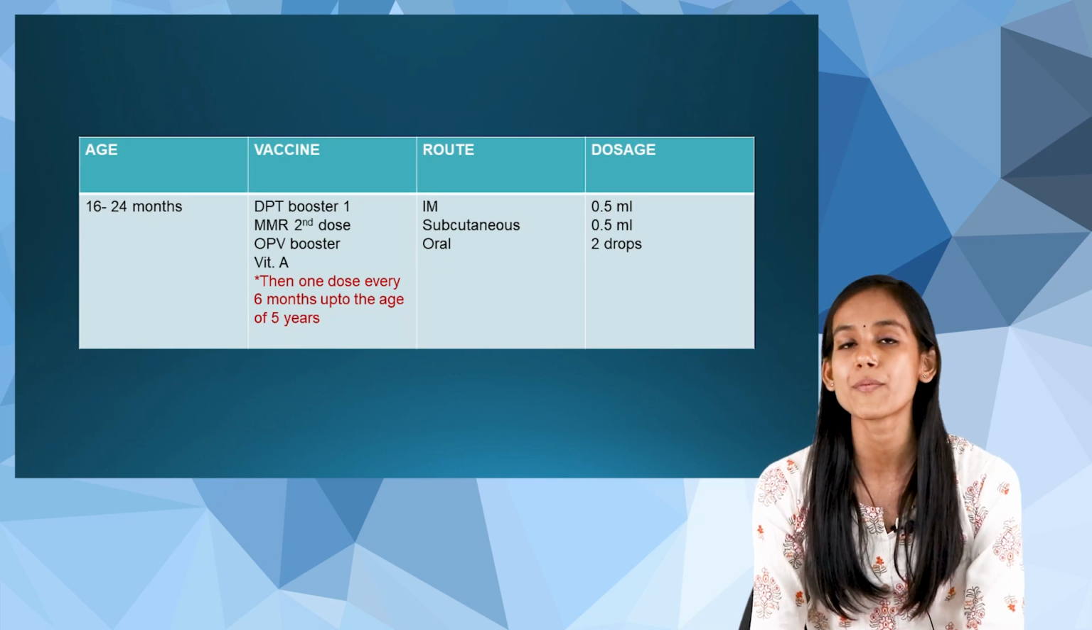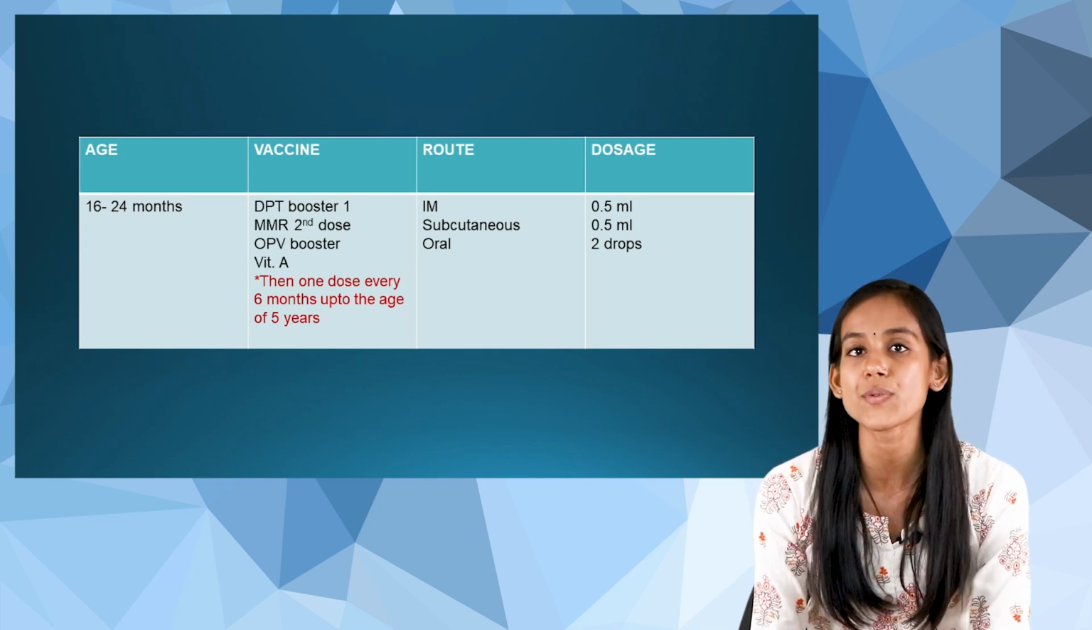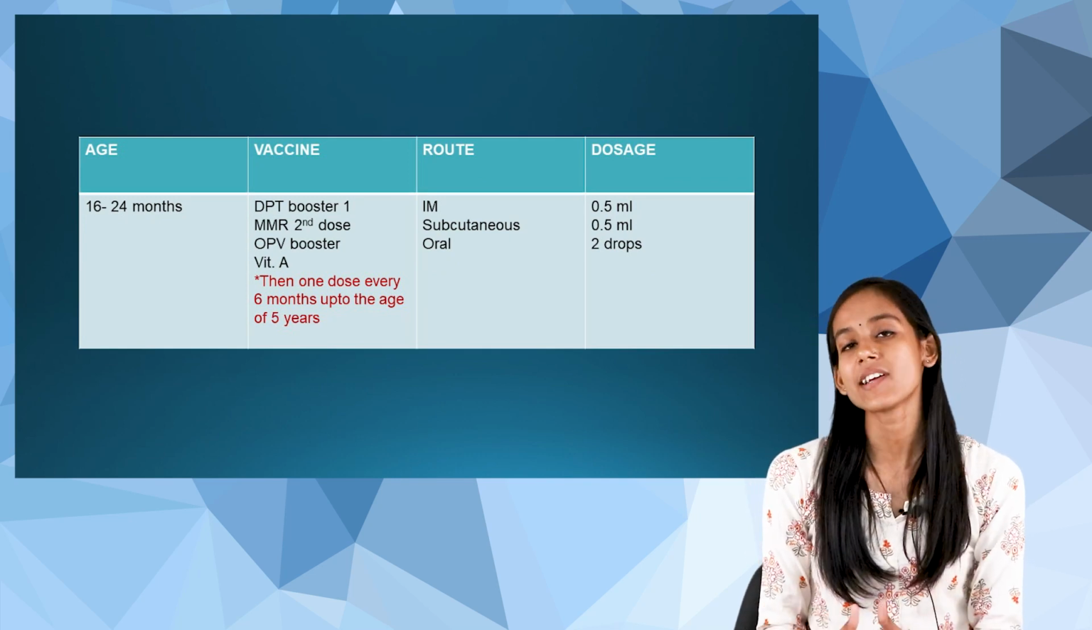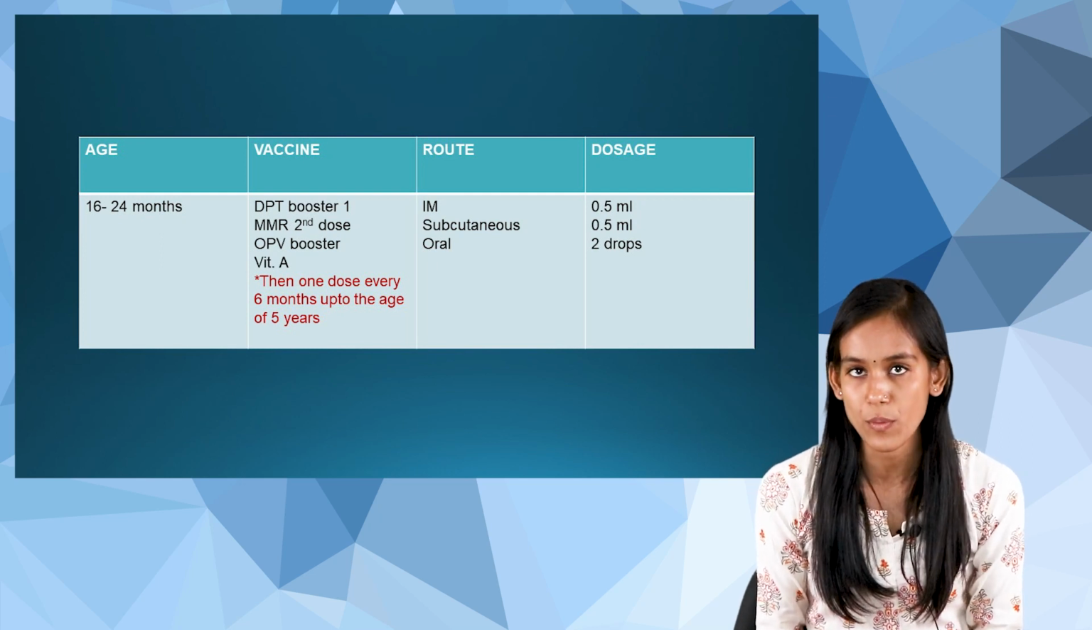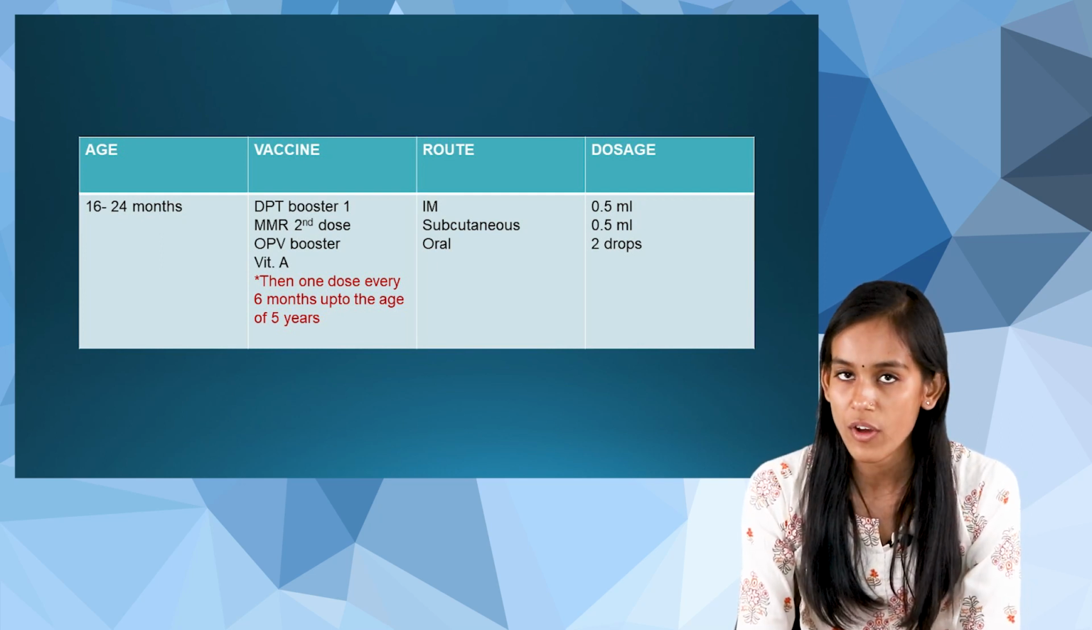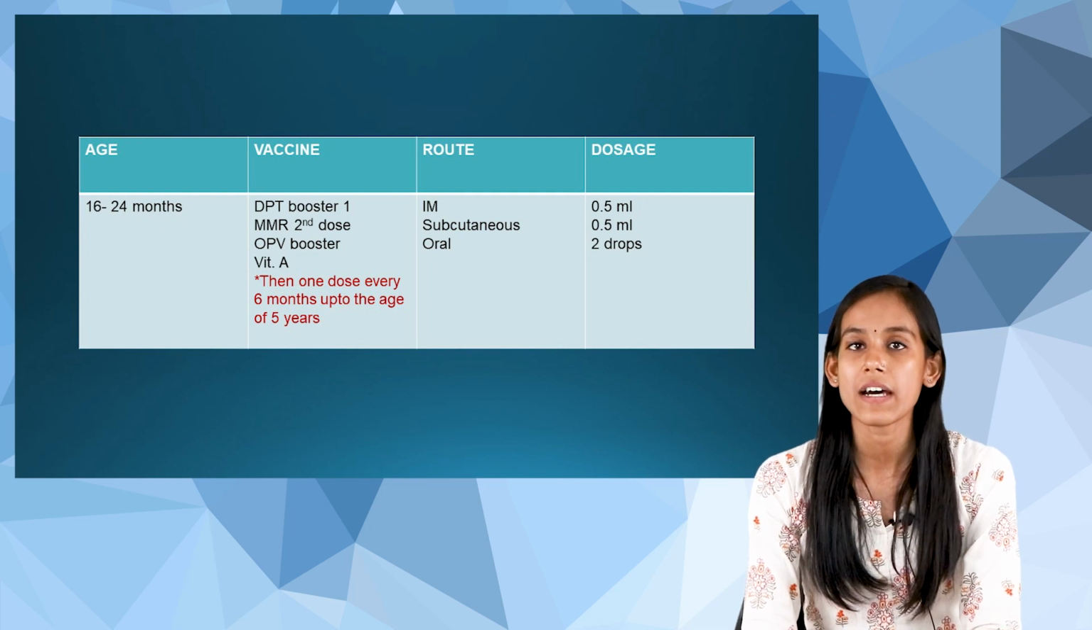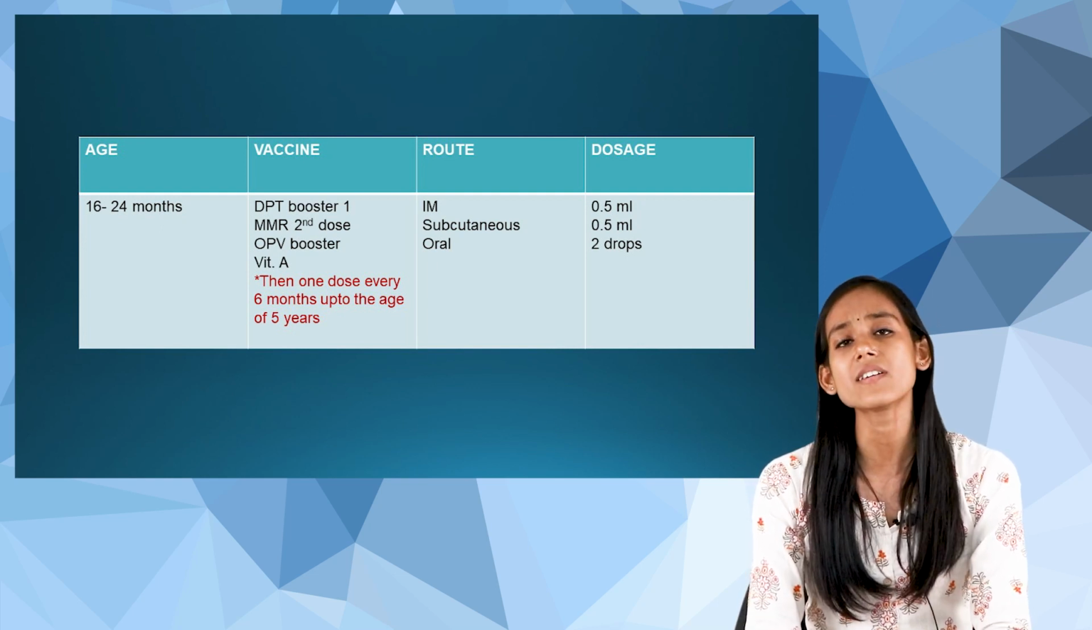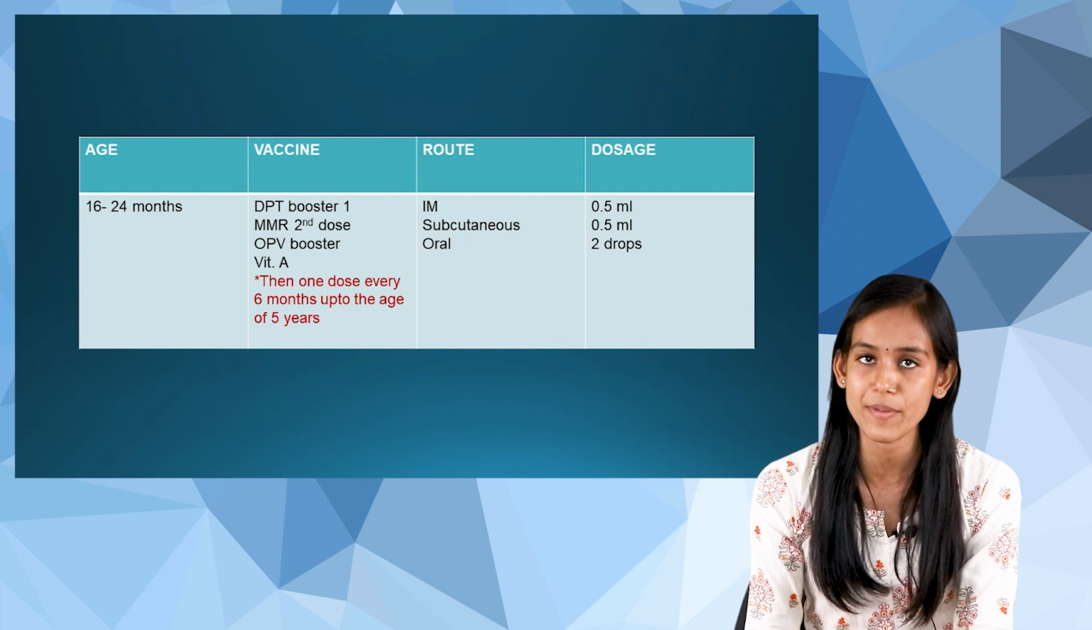Next, we are going to give vaccines at 16 to 24 months. Basically here we are going to give DPT booster 1. So the first dose of DPT booster will be given at this period of time. And the route will be IM, that is intramuscular.